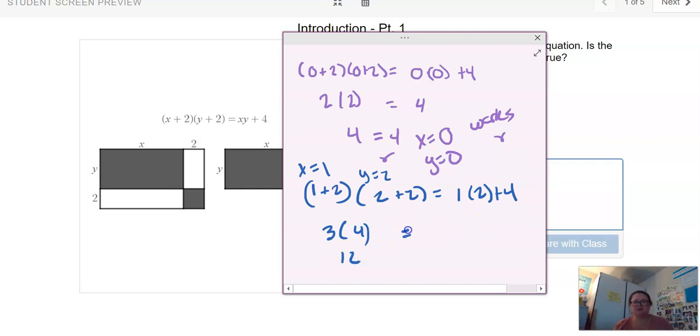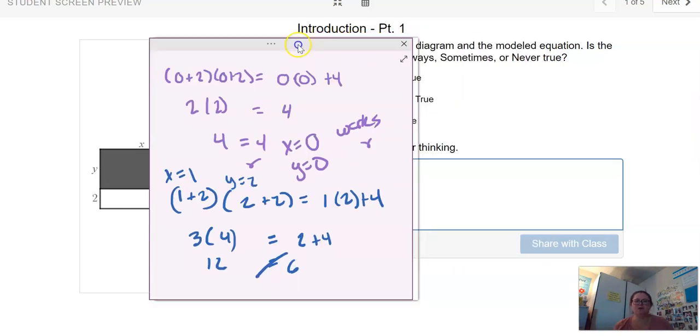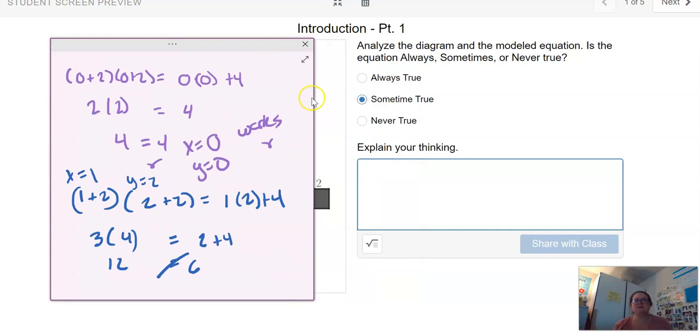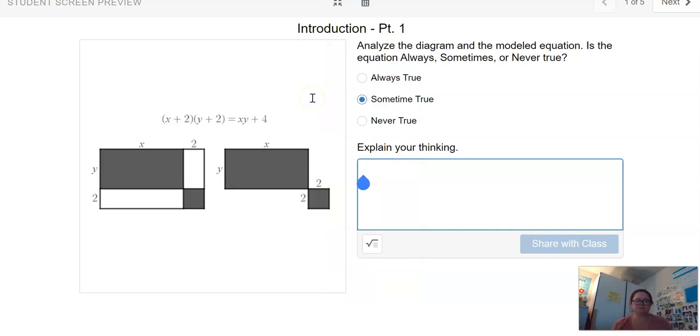But here I would have 1 times 2 is 2, plus 4, which is 6, which is not true. So it doesn't work. If I have one that works and one that doesn't work, that automatically is sometimes true. So I found numbers that worked, and numbers that didn't.